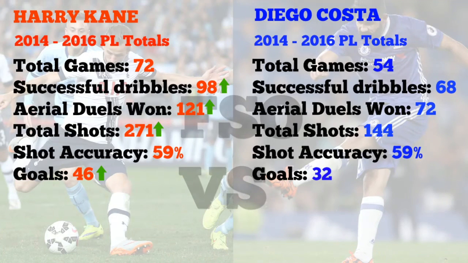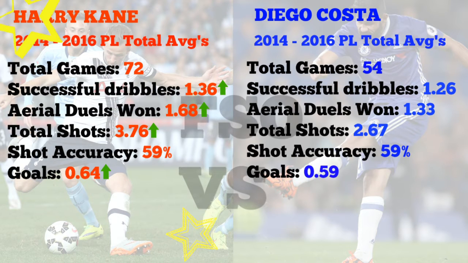When we look at the stats for attacking, it's no surprise, same old rhetoric. Harry Kane has made more successful dribbles, has more aerial battles won, taken more shots, and scored more goals based on the 72 games he's played. But when we look at the averages, it's still the same, with Harry Kane per game making more successful dribbles, winning more aerial duels, taking more shots, and having a better goal difference than Diego Costa.